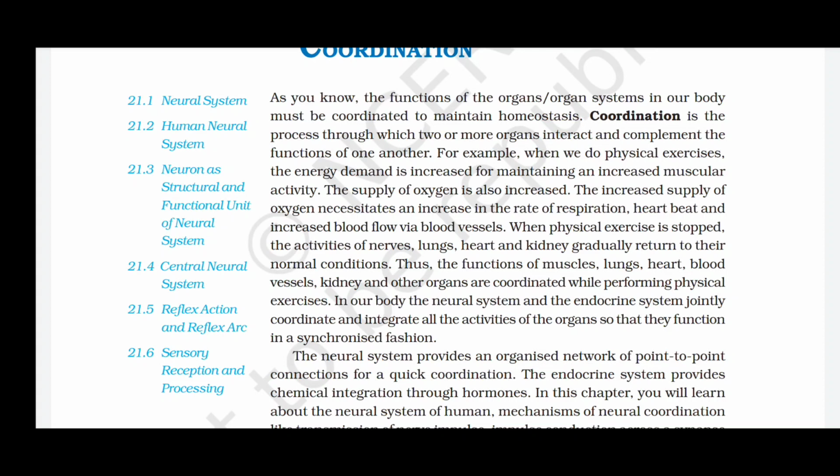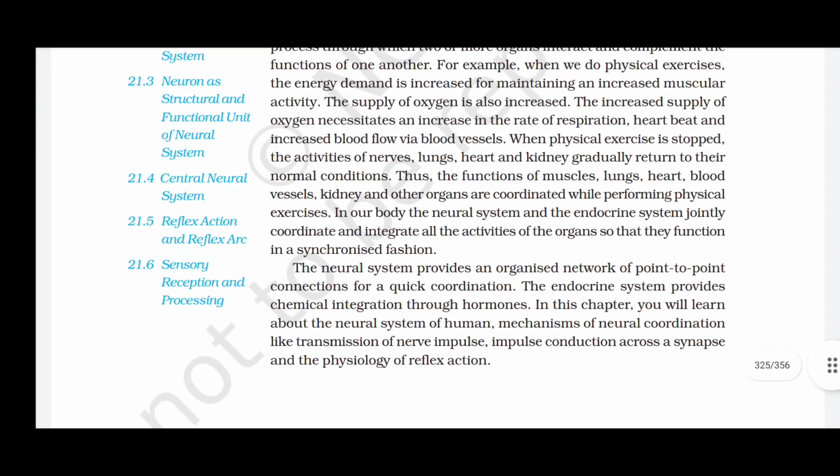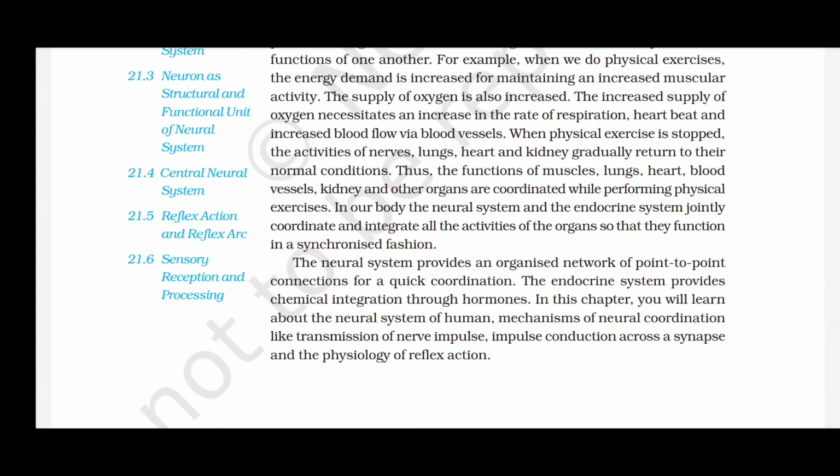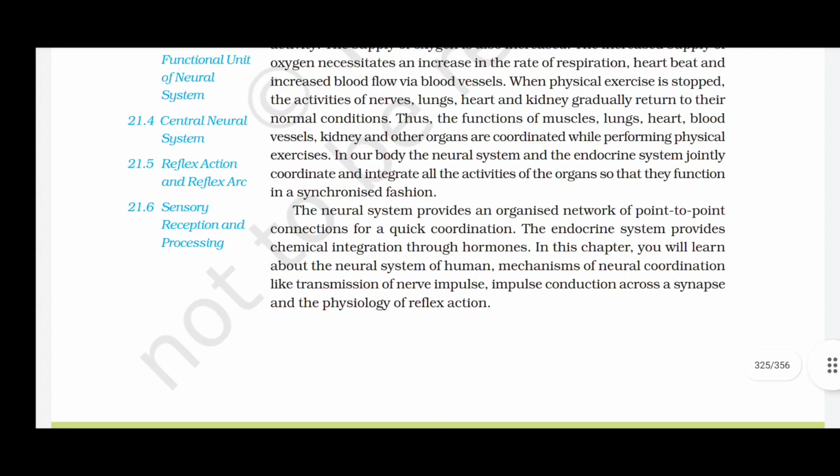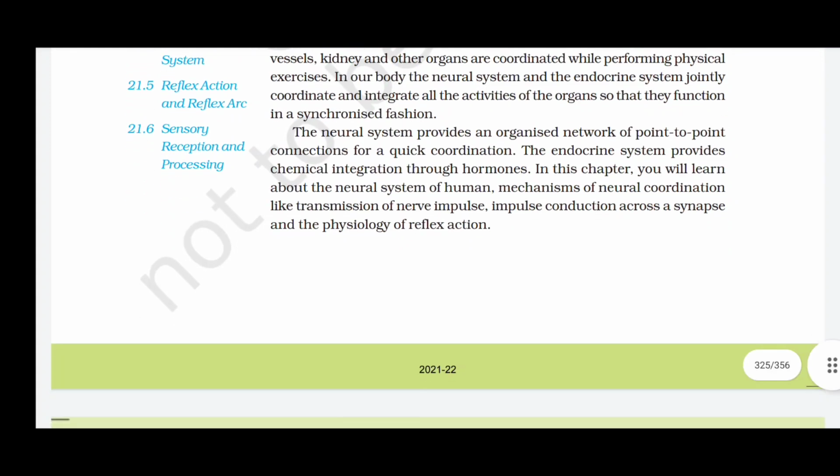In our body, the neural system and the endocrine system jointly coordinate and integrate all the activities of the organs so that they function in a synchronized fashion. The neural system provides an organized network of point to point connection for a quick coordination. The endocrine system provides chemical integration through hormones. In this chapter, you will learn about the neural system of human, mechanism of neural coordination like transmission of nerve impulse, impulse conduction across a synapse, and the physiology of reflex action.